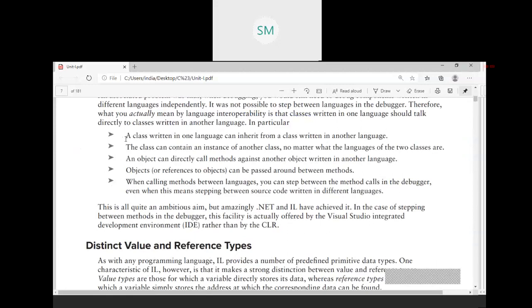So language interoperability, these are the main things. A class written in one language can inherit from a class written in another language. This is the main concept of language interoperability. Don't forget that. What I told earlier, if you design a calculator or calendar in VB.NET, that can be used directly from C Sharp. What does that mean?